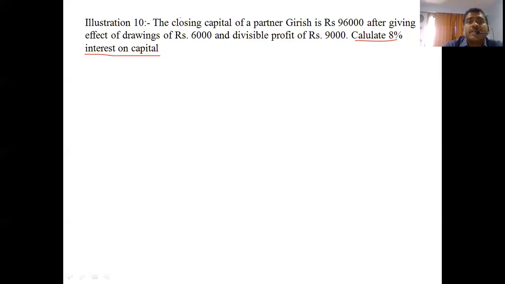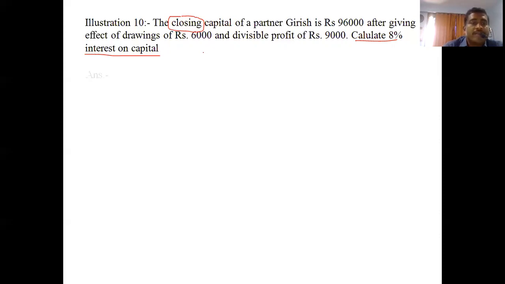And here it is mentioned closing capital. So what do we have to do? We have to convert this closing capital into opening capital. That is, with the help of closing capital, we have to find the opening capital.